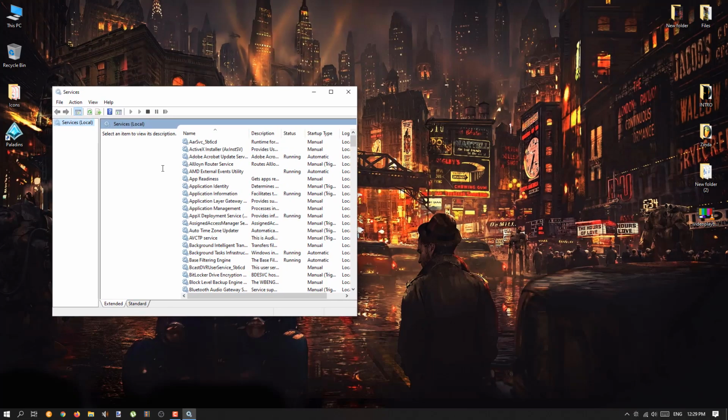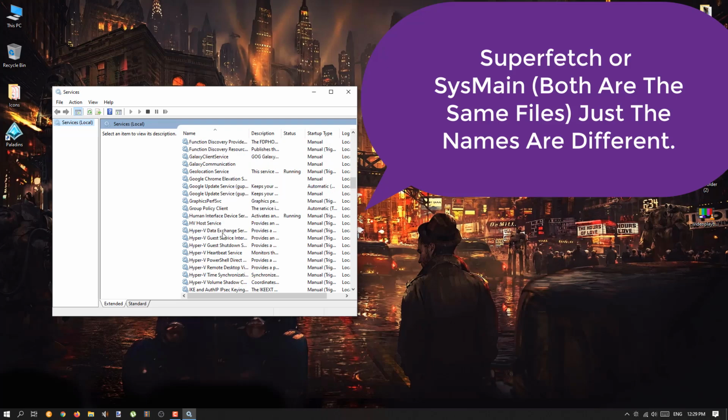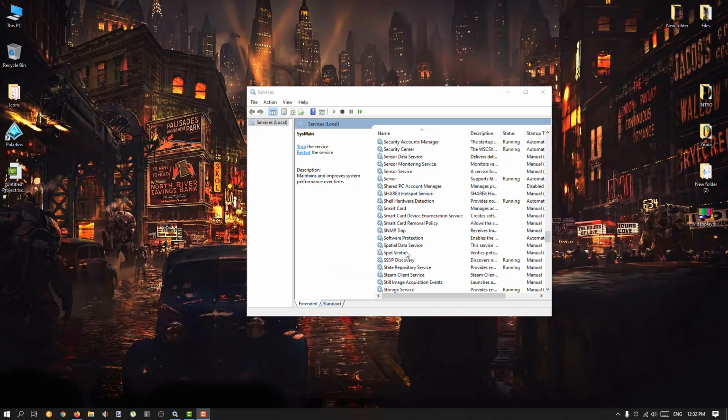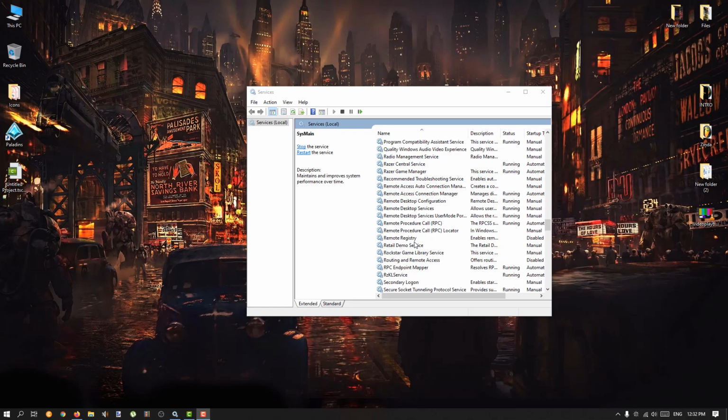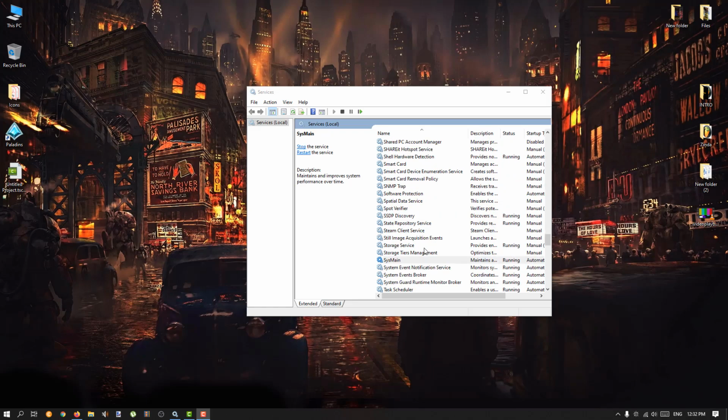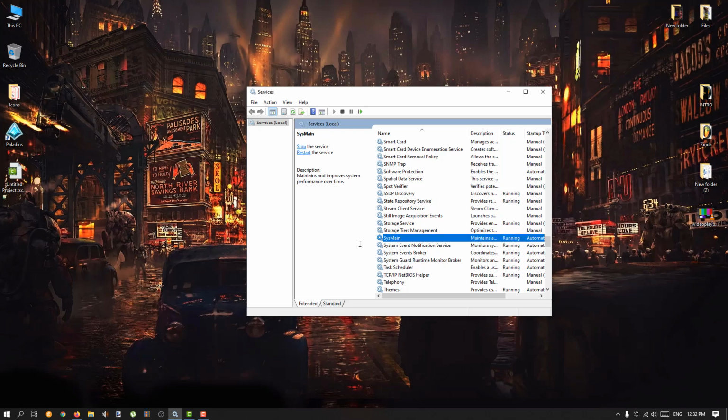After services.msc is opened, scroll down until you find Superfetch. Whenever you look for Superfetch in services.msc, you will also notice that there might be two names mentioned. There might be Superfetch, and there might be SysMain as well.